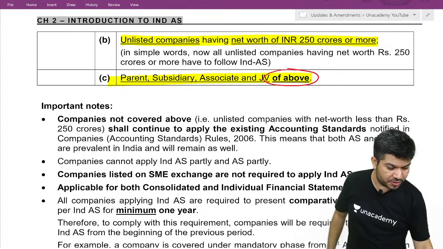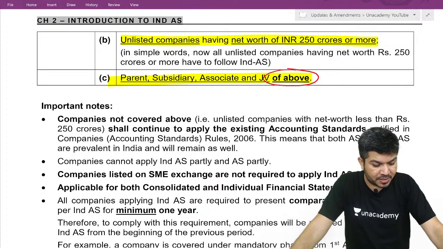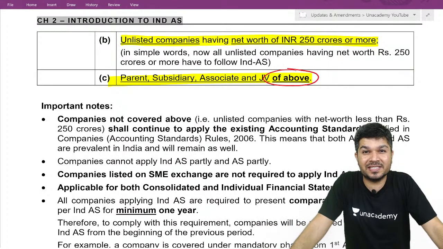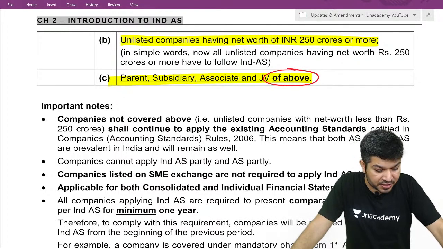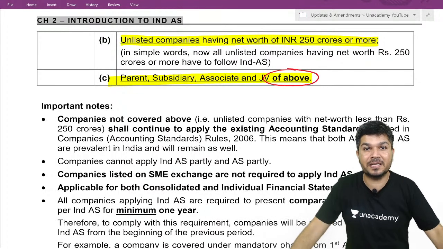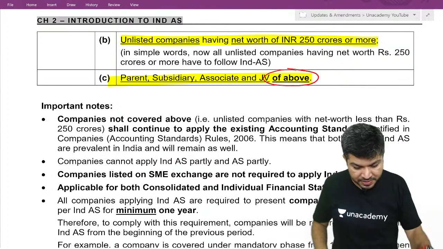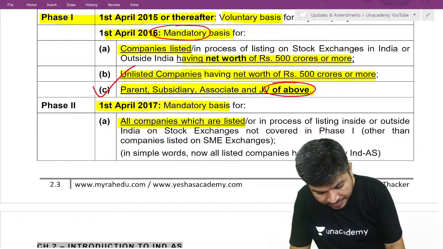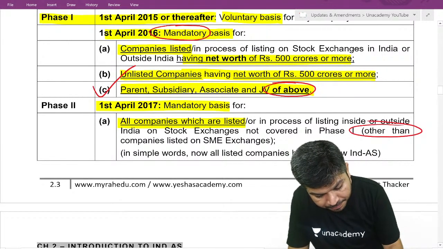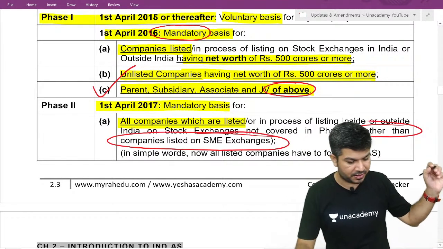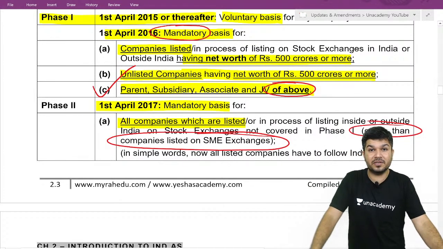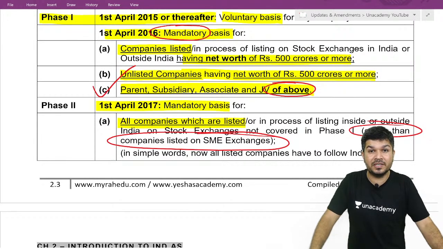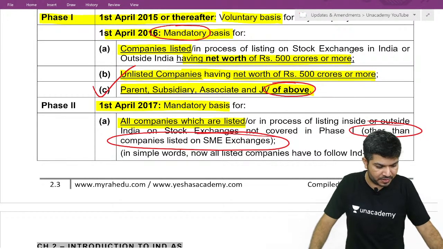Okay, now we have some questions. Yamini has a question, sir. If securities are listed on the SME, small and medium enterprise exchange, is Ind AS applicable? The answer is no. It is clearly written here, other than companies listed on SME exchange. If you are listed on the SME exchange, it is not applicable to you.